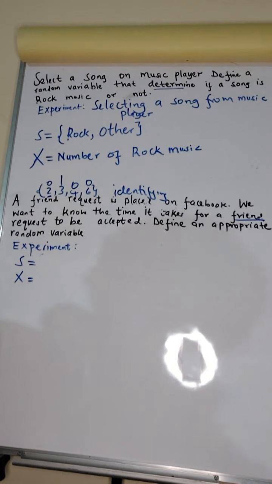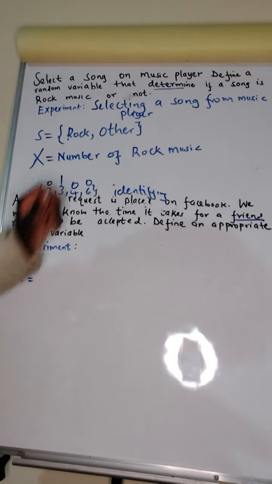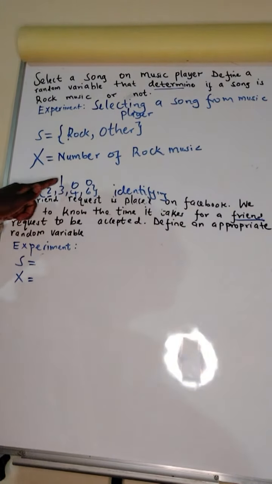So the work of this random variable will be to identify the number of rock music. So if our work is to identify a song as rock music, every time we identify a rock music, we'll give it a value 1.